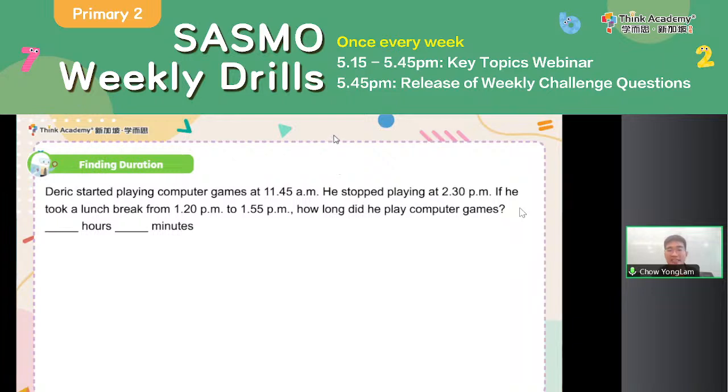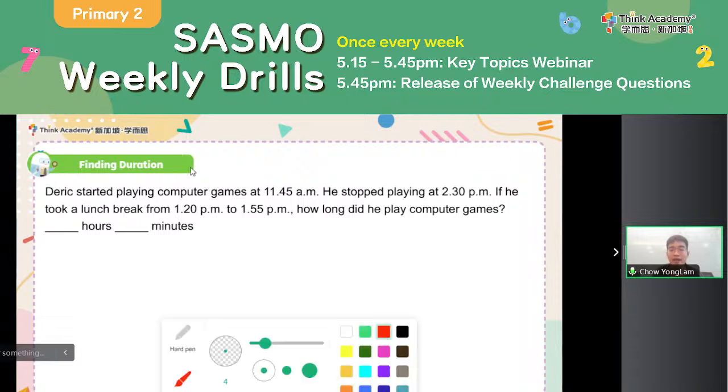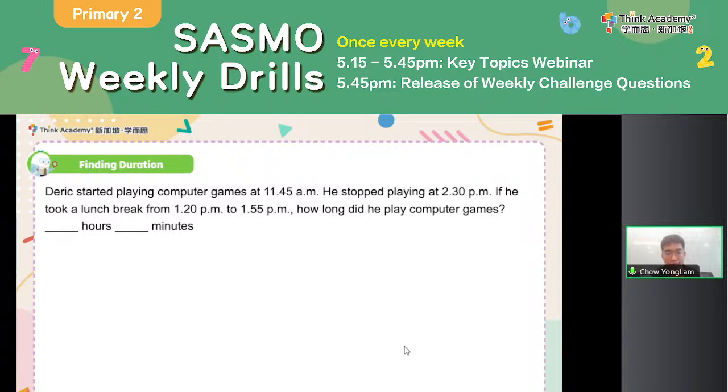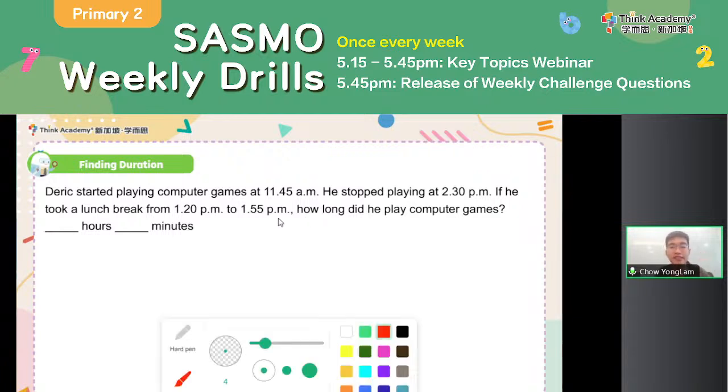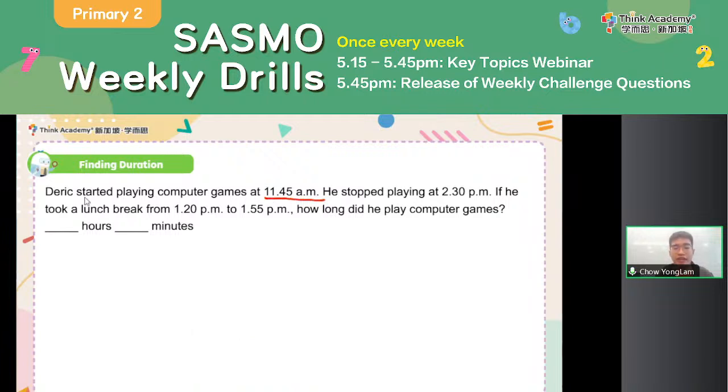And with that, let's take a look at a very classic problem. Now, this is not in your all-in-one guide, not in your book. So maybe just pay attention to the screen here, all right? So we are going to take a look at this question about duration. Derek started playing computer games at 11:45 a.m. This is the start time, okay? And he stopped at 2:30 p.m. Okay, and if you're wondering, hey, I don't need to take a break, right?